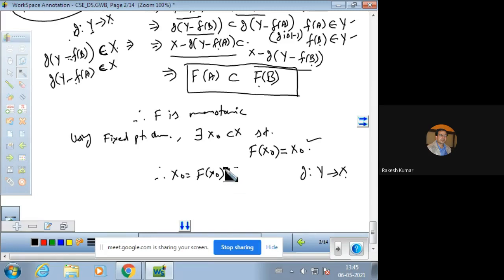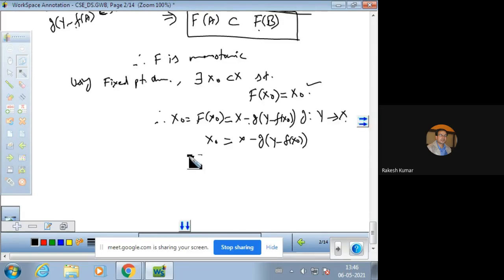So it's a complement, yes, complement universal set X minus g of Y minus f of x naught. जैसे हमने पीछे बनाया मोनोटॉनिक के लिए वैसे ही कॉम्प्लीमेंट बना दिया. So x naught is equal to X minus g of Y minus f of x naught by using the complement phenomena, and from here you will have X minus x naught is g of Y minus f of x naught.